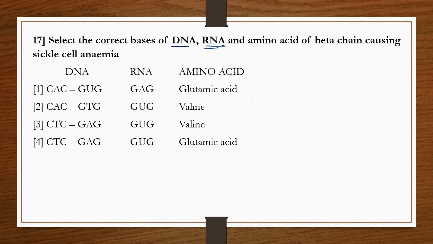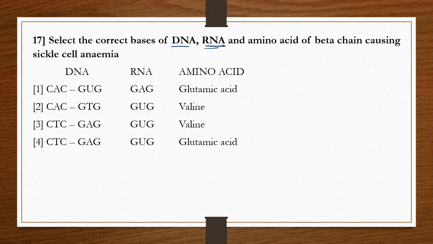Option 2: DNA bases CAC GTG, RNA bases GUG, valine. Option 3: DNA bases CTC GAG, RNA bases GUG, amino acid valine. Option 4: CTC GAG on DNA, RNA bases GUG, glutamic acid.